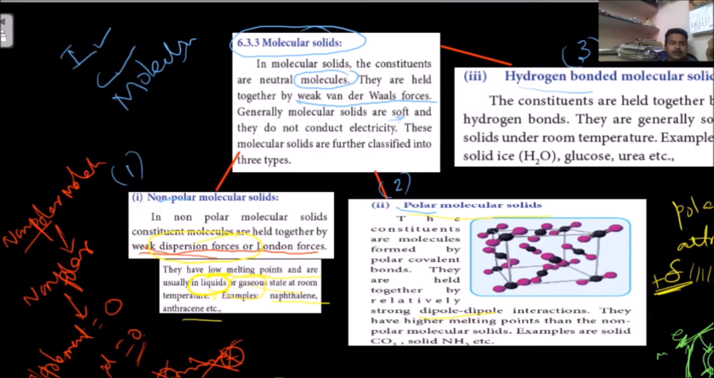See this. What is the third category here? Third category, hydrogen bond. Hydrogen bonded molecular solids. What bonds are responsible here? The name itself is saying hydrogen bonds. What is the meaning of hydrogen bond? Hydrogen bond means there is a bond between hydrogen and a more electronegative element. This bond is nothing but hydrogen bond.